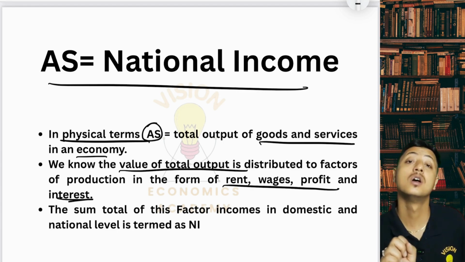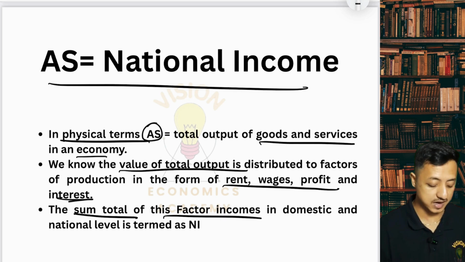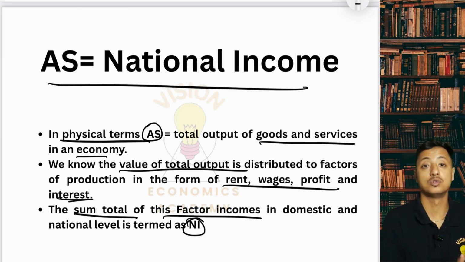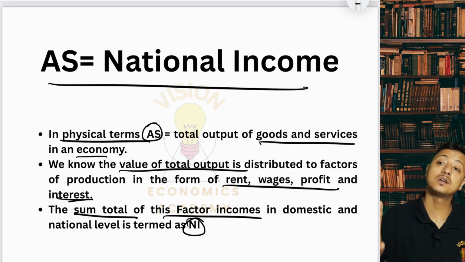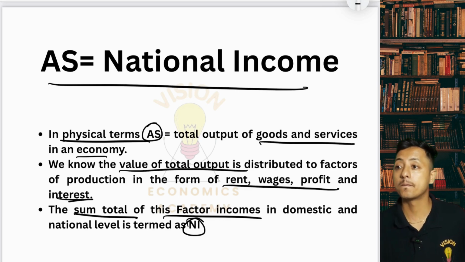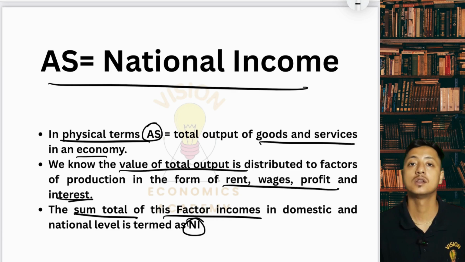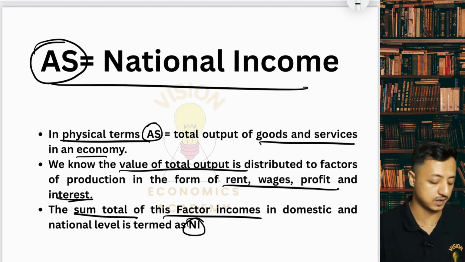The sum total of all these factor incomes gives us the national income, at the domestic and national level, of course. The factor payments that the factors of production receive are these incomes. So if we add all those incomes, the domestic and the national income, it will give us the national income. That's why aggregate supply is also known as national income.